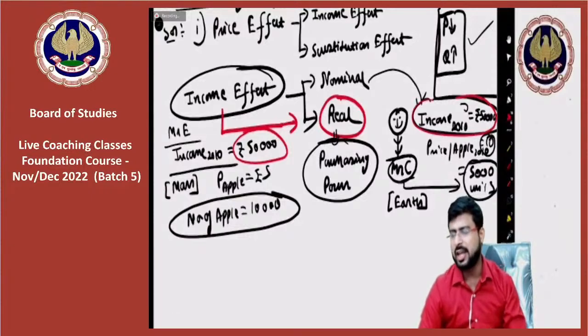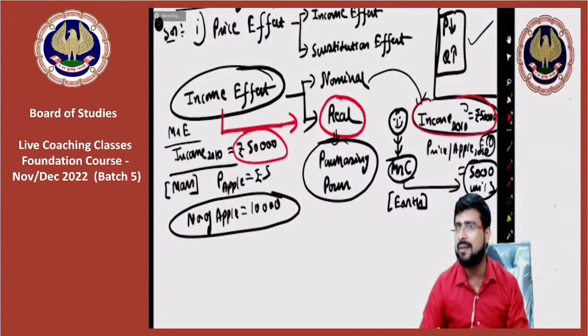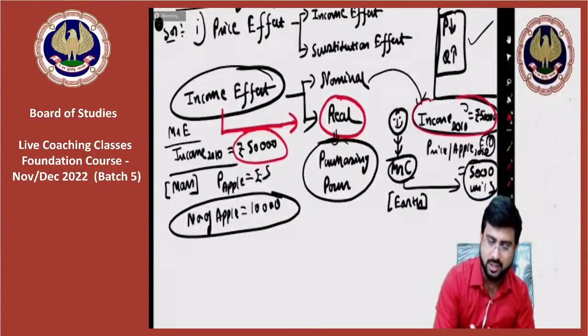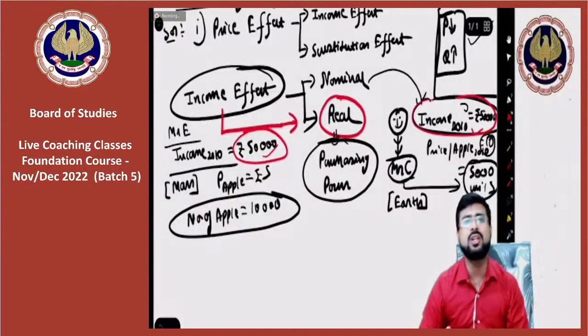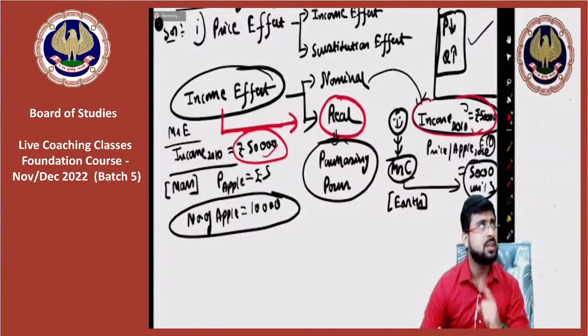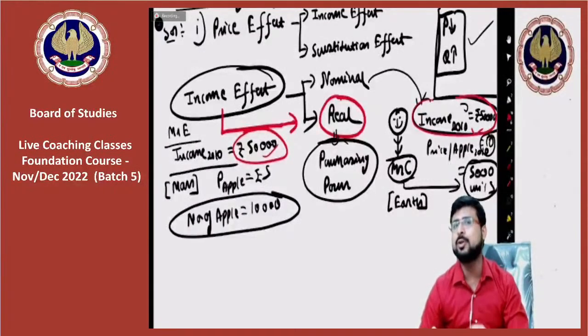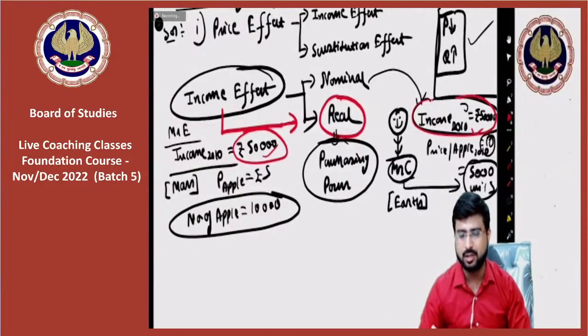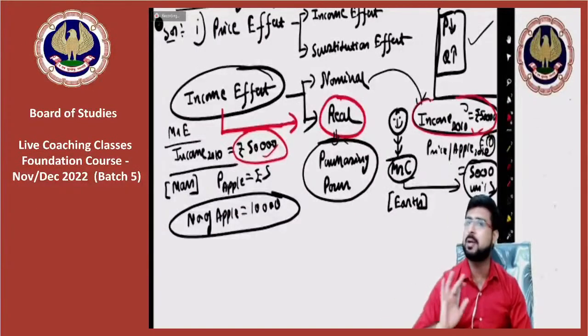But guys, can you tell me whose purchasing power is more? Is the purchasing power same? Nominal income is same because both are getting the same amount in hand, 50,000, 50,000. But can you tell me whose purchasing power is greater? Come on everyone. Real income is nothing but purchasing power.